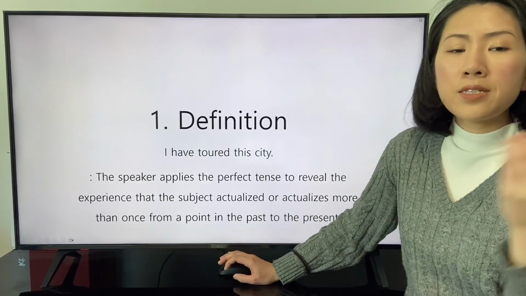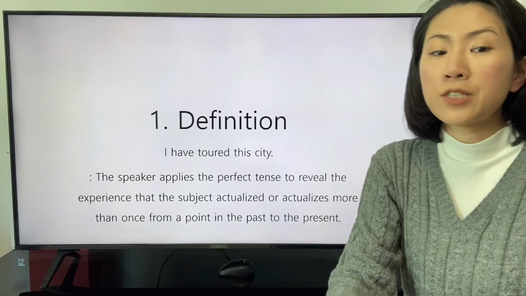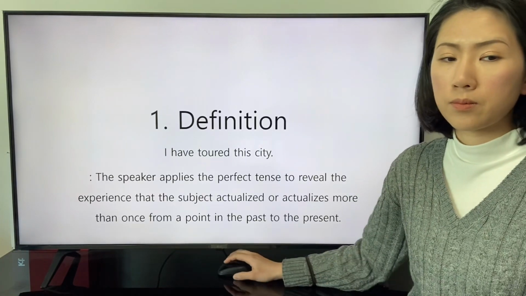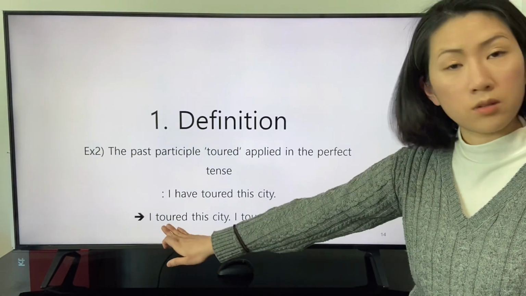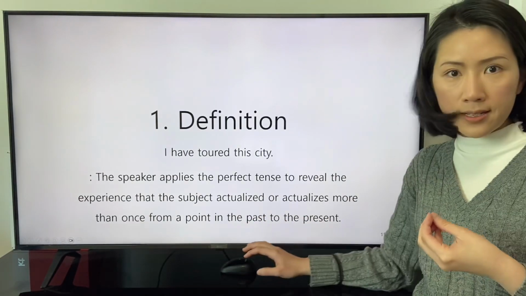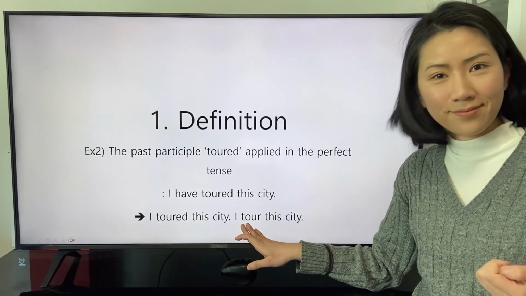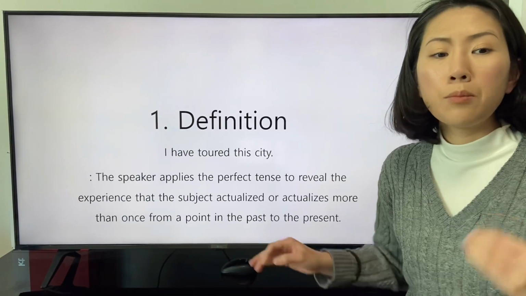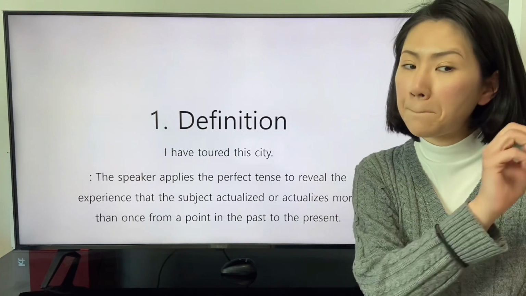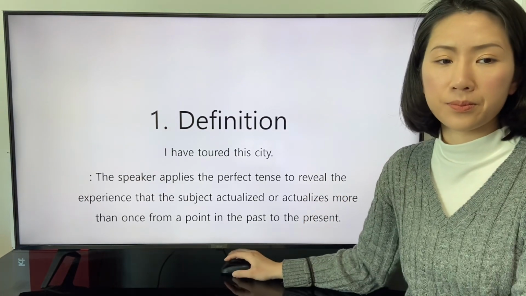The speaker applies the perfect tense to reveal the experience that the subject actualized or actualizes more than once from a point in the past to the present.